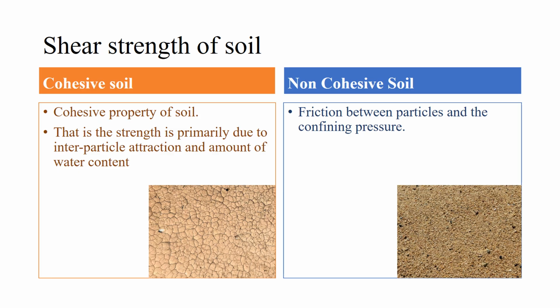Shear strength of soil. The shear strength of cohesive soils is due to cohesive property of soils. That is, the strength is primarily due to the interparticle attraction and amount of water content. The shear strength of non-cohesive soil is primarily dependent on the friction between the particles and the confining pressure.